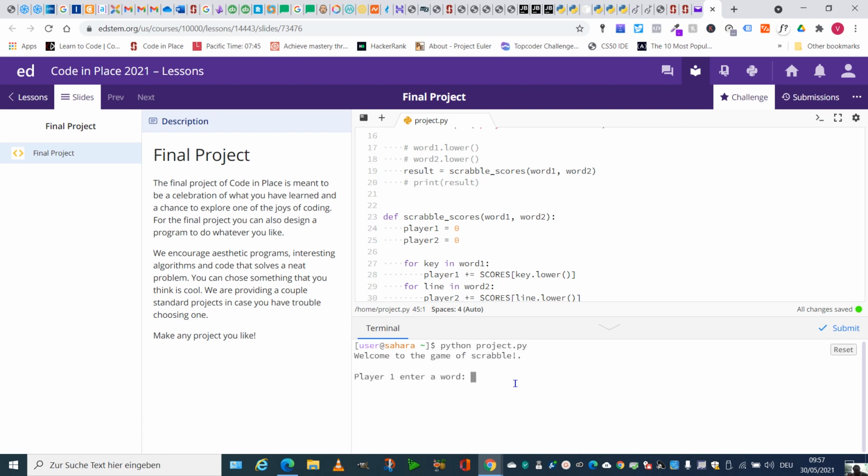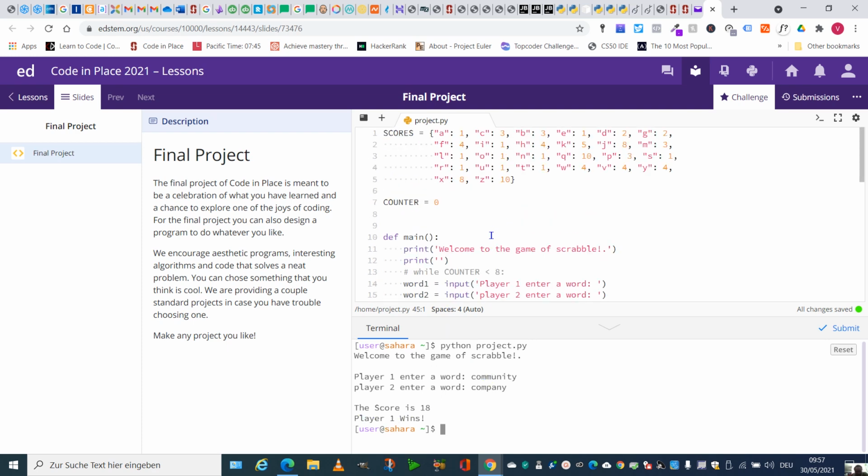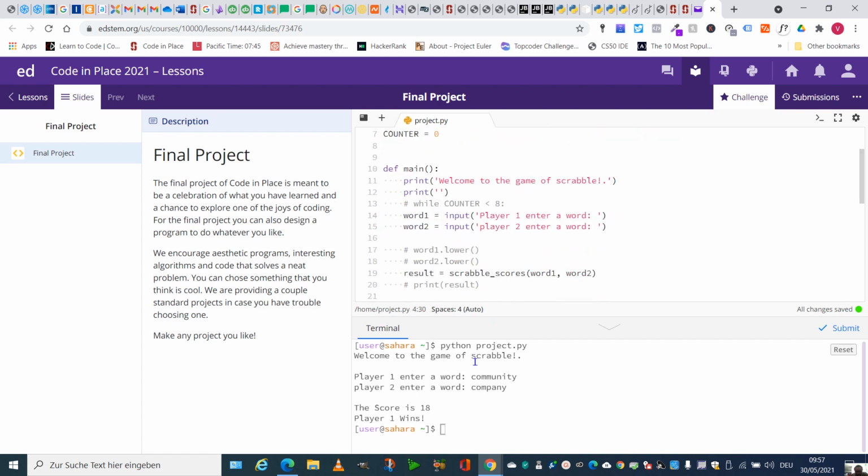it will ask the first player for a word. The first player will enter, let me say, community. Enter, then it will ask the second player for another word. And the second player will enter, let's say, company, and it will calculate the score according to these values that I give here. It will calculate the scores and say who wins.